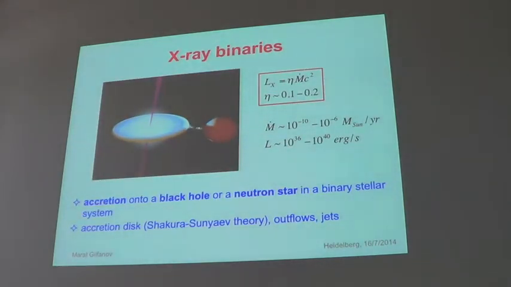X-ray binaries, well, probably I don't need to spend too much time here. These are accreting neutron stars and black holes, and the gravitational energy is released in the accretion disk. In the sub-Eddington regime, we understand them quite well. It's a standard Shakura-Sunyaev disk with some deviations, disruptions, etc. But we can model them quite well, and the modeling agrees with observations, and we can predict the emission of such a disk in a very broad range, including the range where we don't really observe it. In the super-Eddington regime, the picture becomes much more complex, and we are dealing with sources which we don't quite understand, as I will say later.